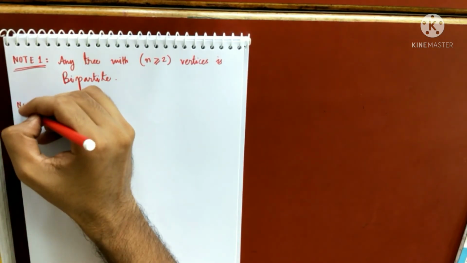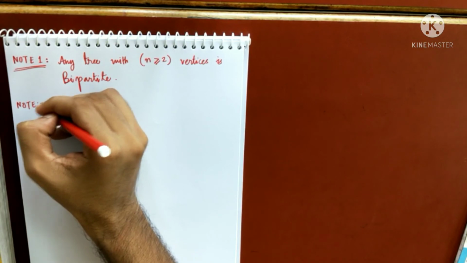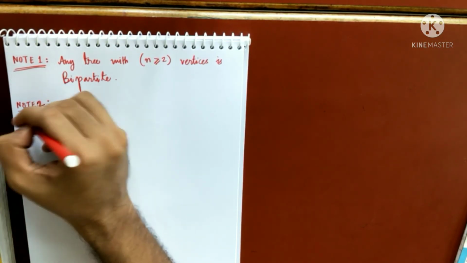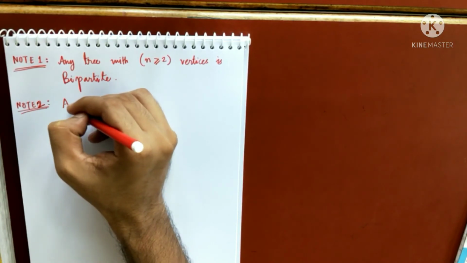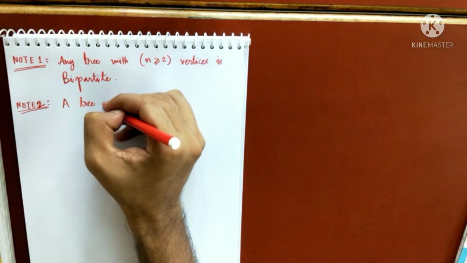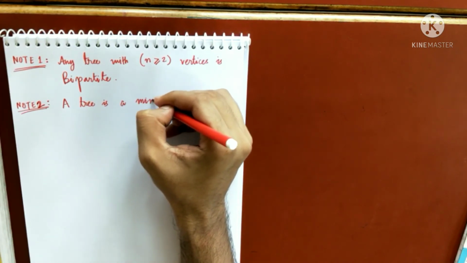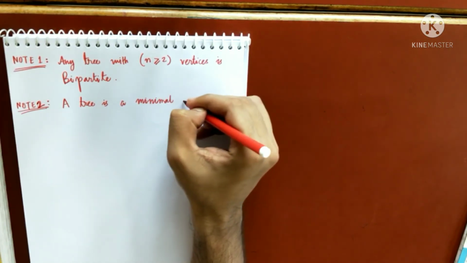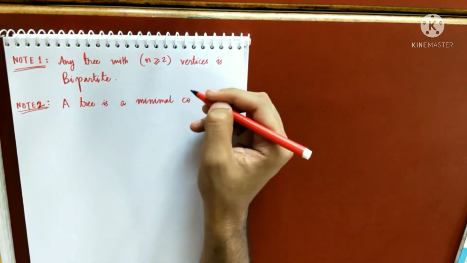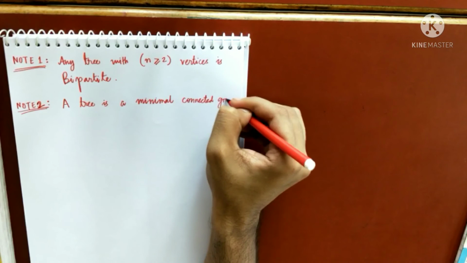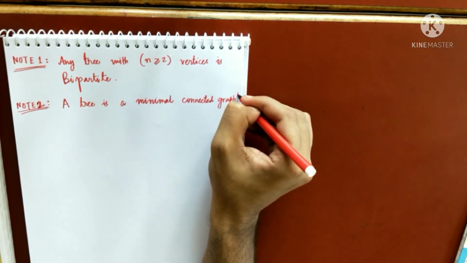And note number 2. A tree is a minimal connected graph. What is the meaning of this?